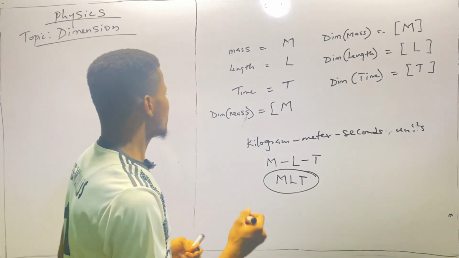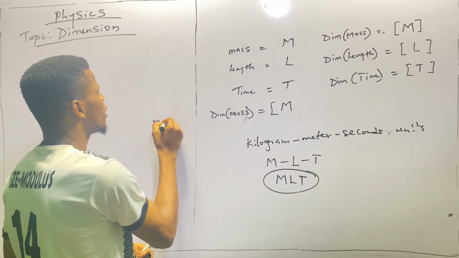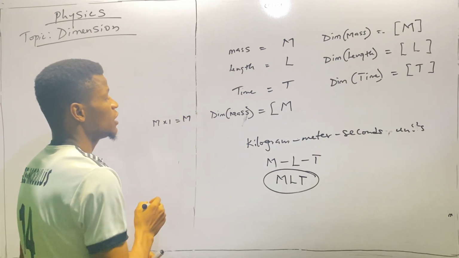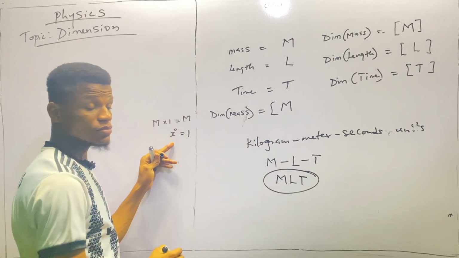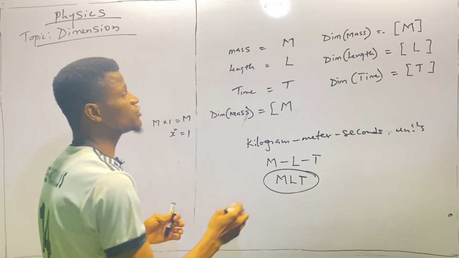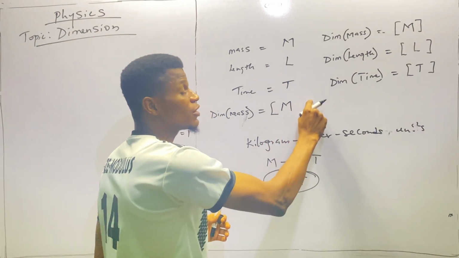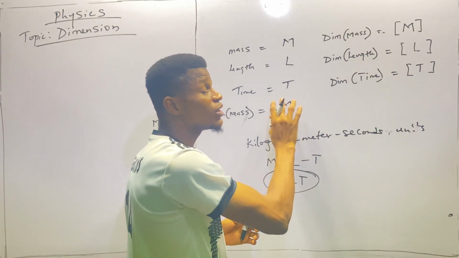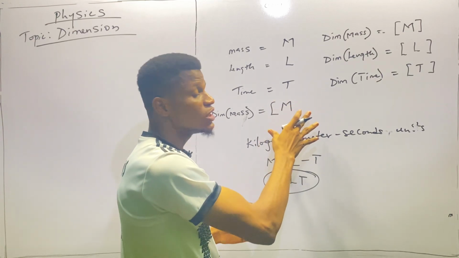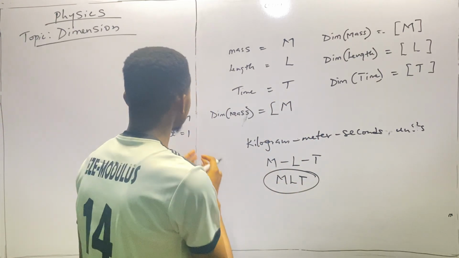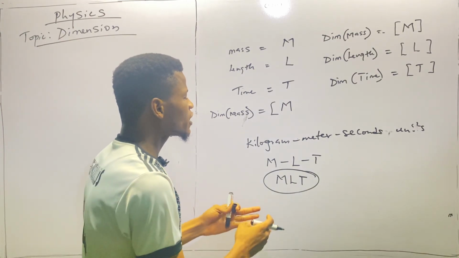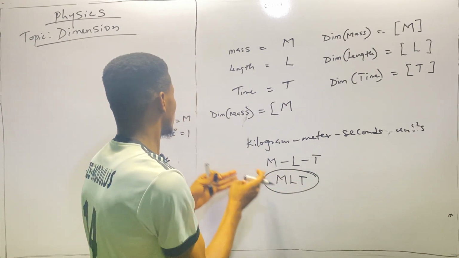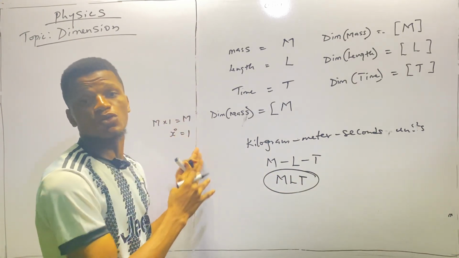In indices, anything multiplied by 1 is that thing, and anything raised to power 0 is 1. So if we can introduce ones here, multiplication by 1 doesn't change the amount. Then how does this play a very important role in this context? Of course, there is a way we can introduce something equivalent to 1, and we will achieve our target.